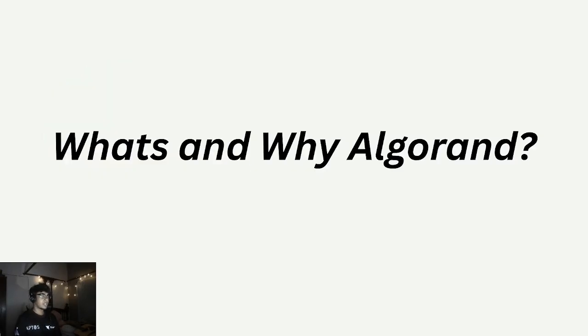So let's start. So what and why Algorand? Algorand is a blockchain designed for speed, scalability and decentralization. When I say Algorand is fast, I mean that it takes 3.7 seconds for transaction finality. What I mean by that is that when you send a transaction in a blockchain, in Algorand it takes 3.7 seconds to be included in the chain of blocks. You don't have to wait for 5 or 6 blocks for a transaction to be added in the chain like other blockchains, and it makes it better for scalable enterprises, right? Because it's time intensive. It's scalable because it can hold up to 6,000 transactions per second.